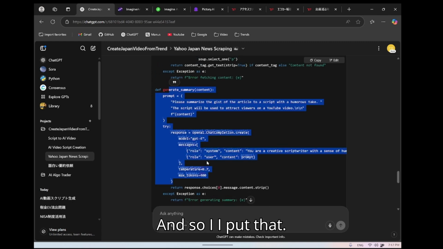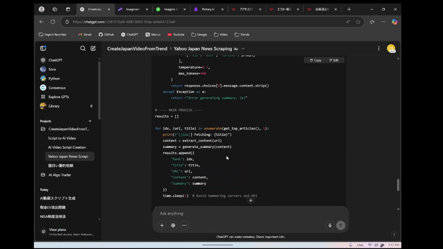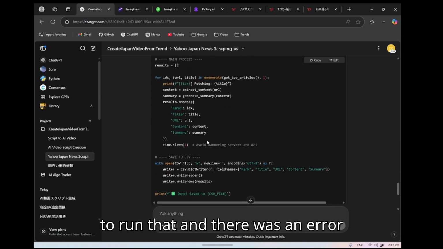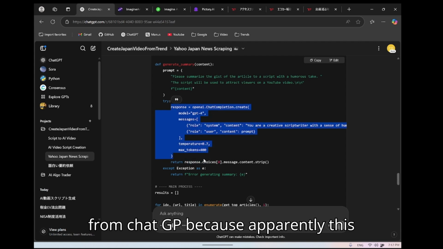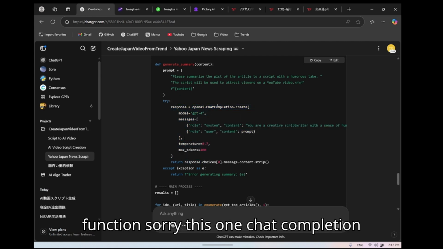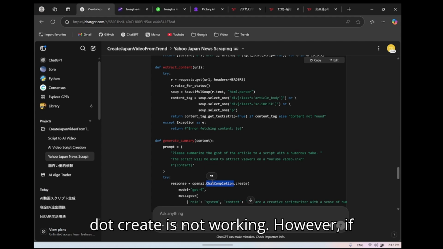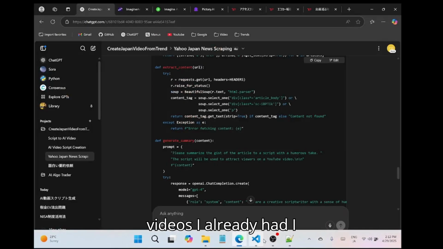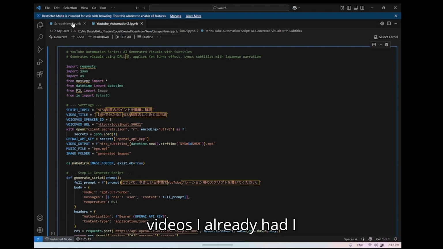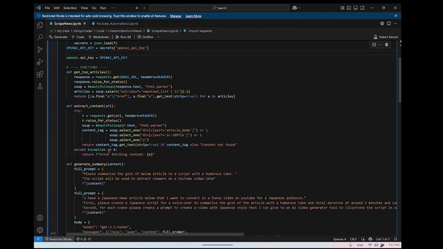And so I put that. So this is the updated script. I tried to run that, and there was an error from ChatGPT because apparently this function, chat completion.create, is not working. However, if you remember in one of the previous videos, I already had